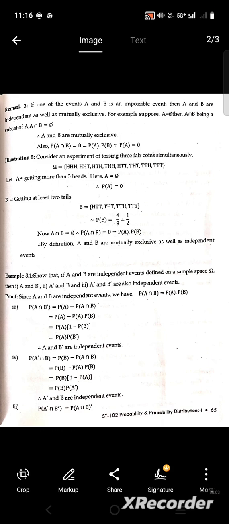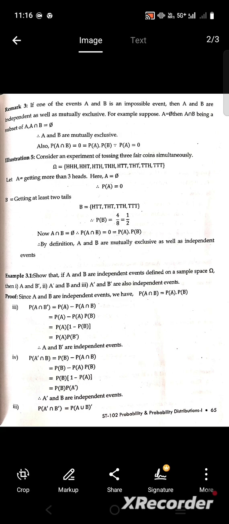Good morning. Last lecture we studied conditional probability and independence, and we learned the basic definition of independence of two events, and we solved a numerical example on independence of two events.